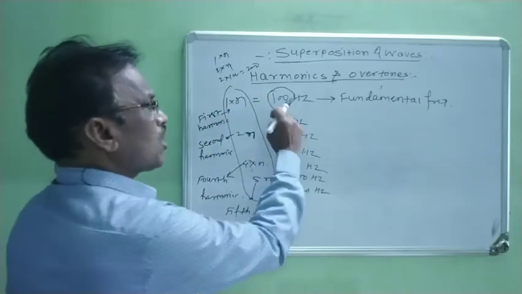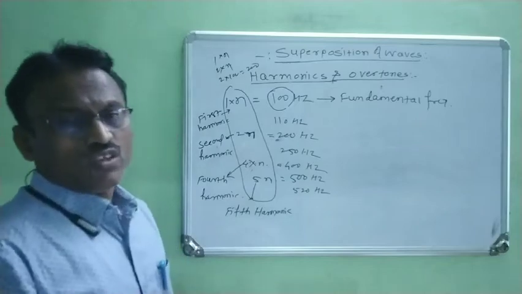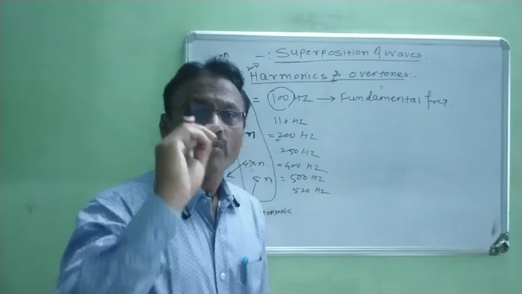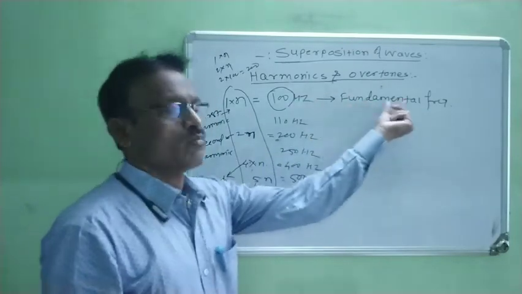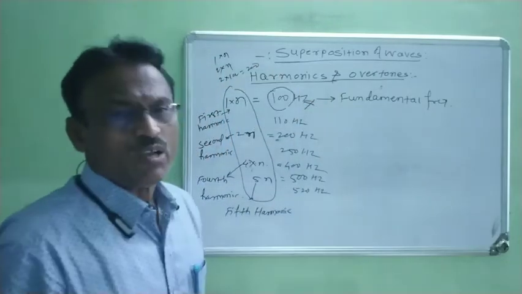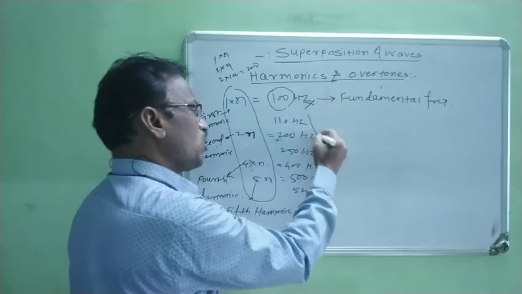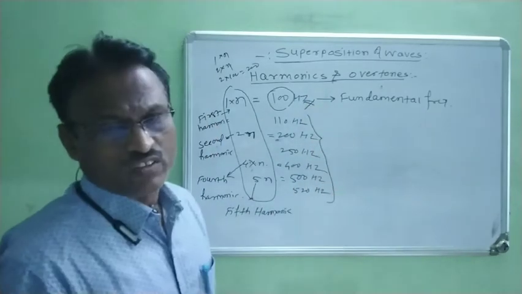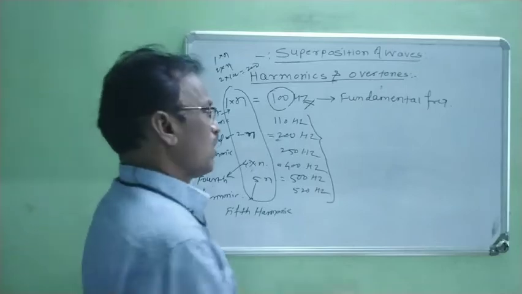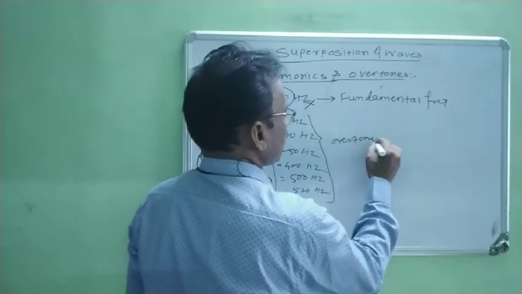Right? Now, come to the other part. We know that the minimum frequency or the lowest frequency of a vibrating body is known as the fundamental frequency. Now, when we neglect this fundamental frequency and consider all other frequencies, these frequencies are called overtones.